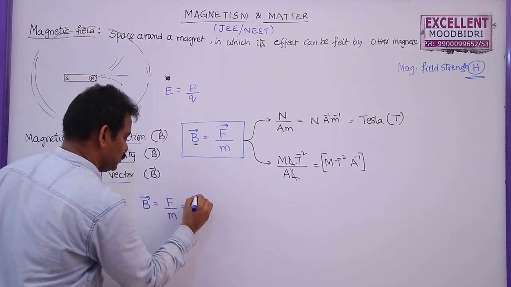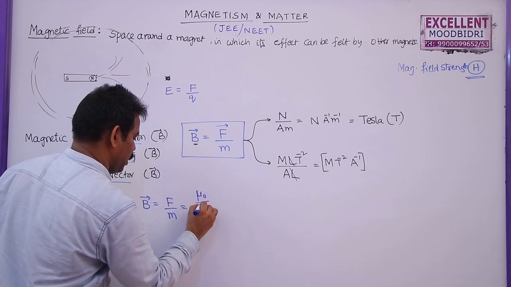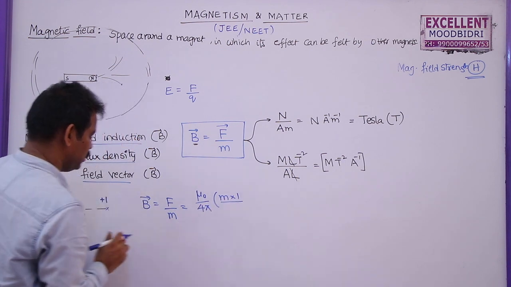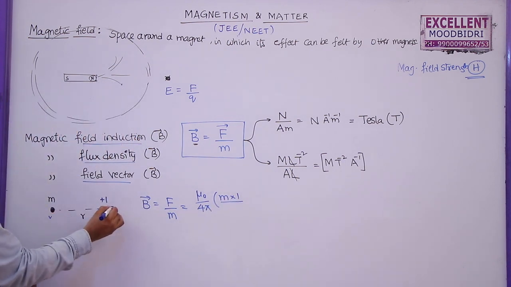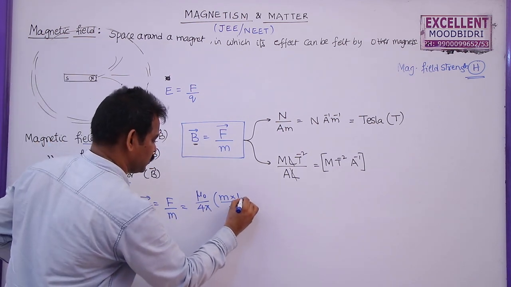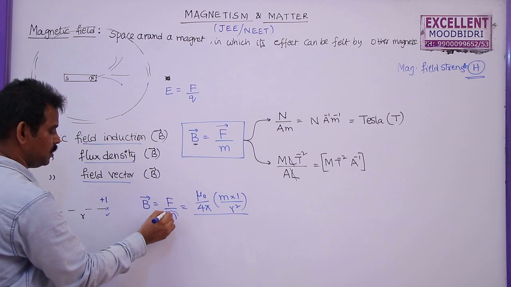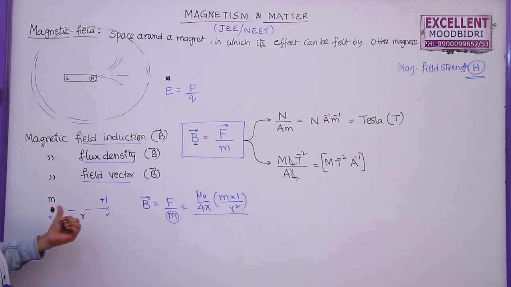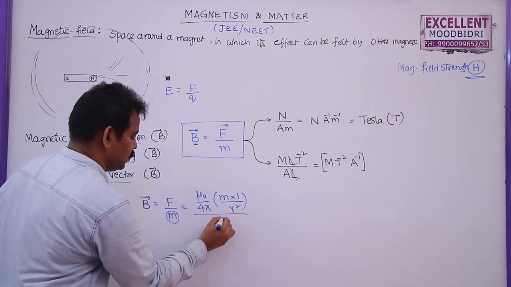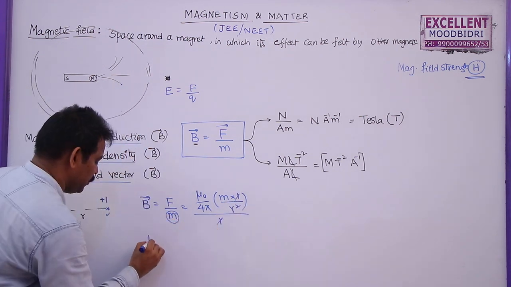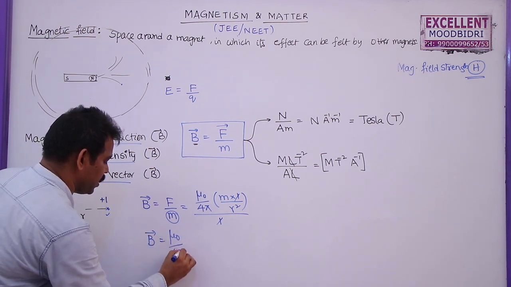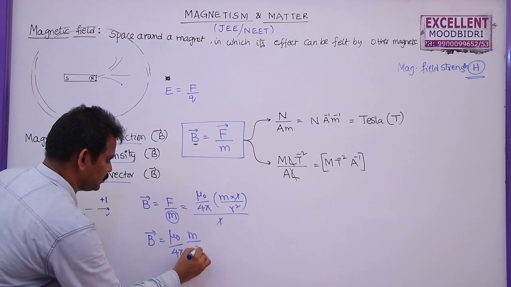According to Coulomb's law, this is equal to mu naught by 4 pi, pole strength m into 1, the first pole is m, second pole strength is 1, so m into 1 by the distance between these two, r square, divided by the pole strength of the pole that is experiencing this force. Here the pole experiencing this force has pole strength equal to 1, so this 1 and 1 get cancelled. So magnetic field induction is given by mu naught by 4 pi m by r square.